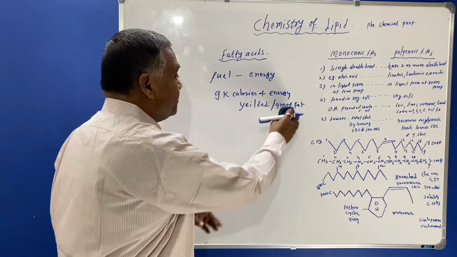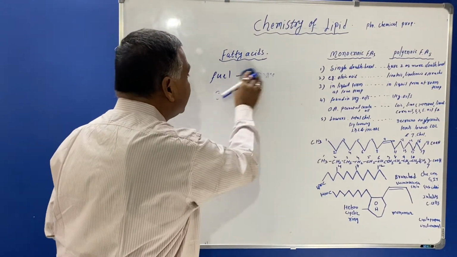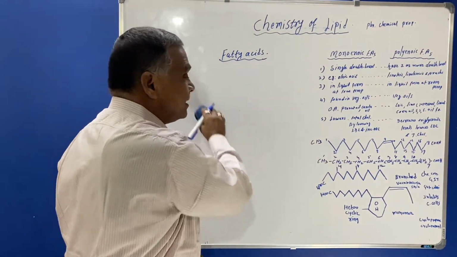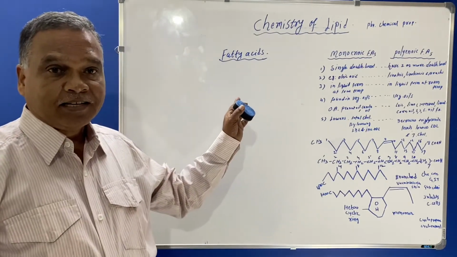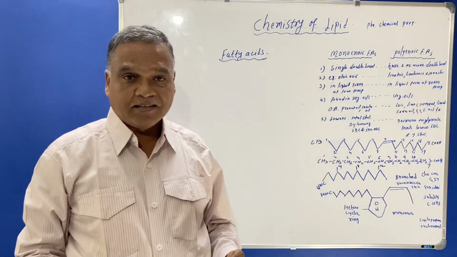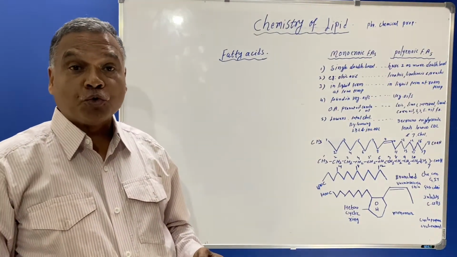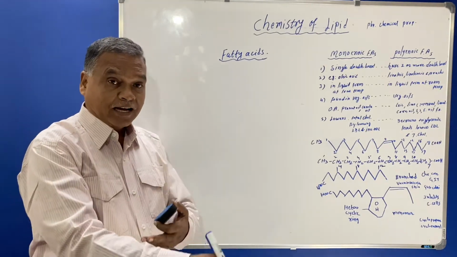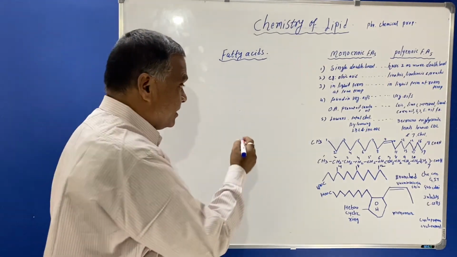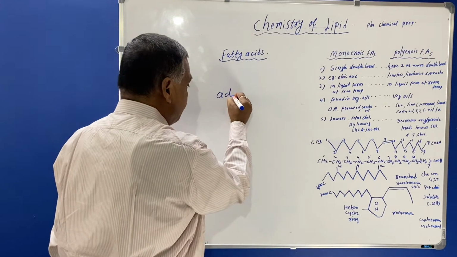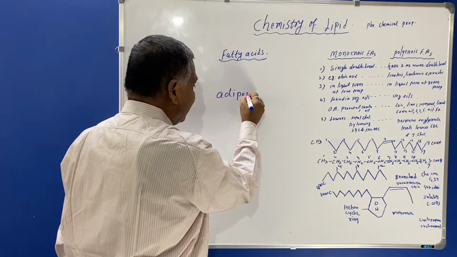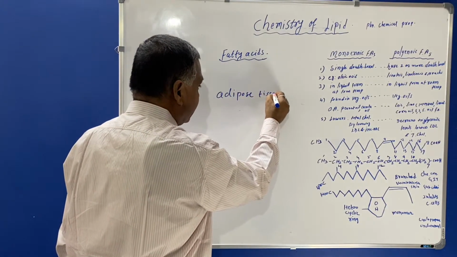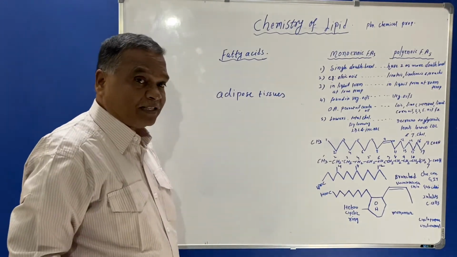fat. Now you must know that these fatty acids, after the digestion of fats, are stored in the layer under the skin, known as adipose tissue.